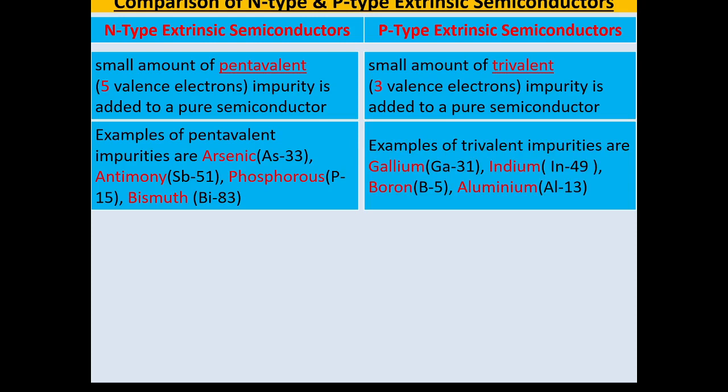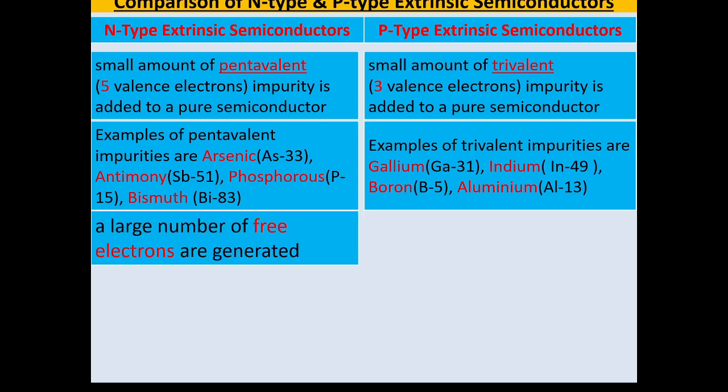Examples of trivalent impurities are gallium, indium, boron and aluminum. Semiconductors are tetravalent elements having 4 valence electrons, in group 4 of the periodic table. Pentavalent impurities used to form N-type semiconductors are in group 5, whereas trivalent impurities used to form P-type semiconductors are in group 3.